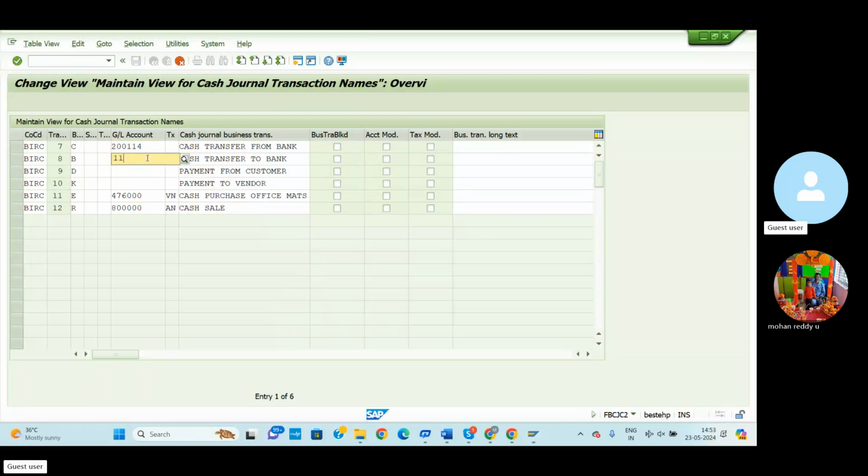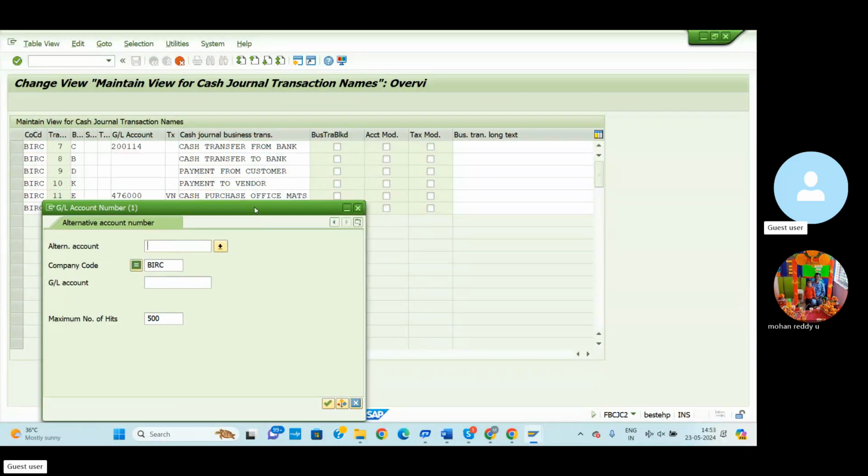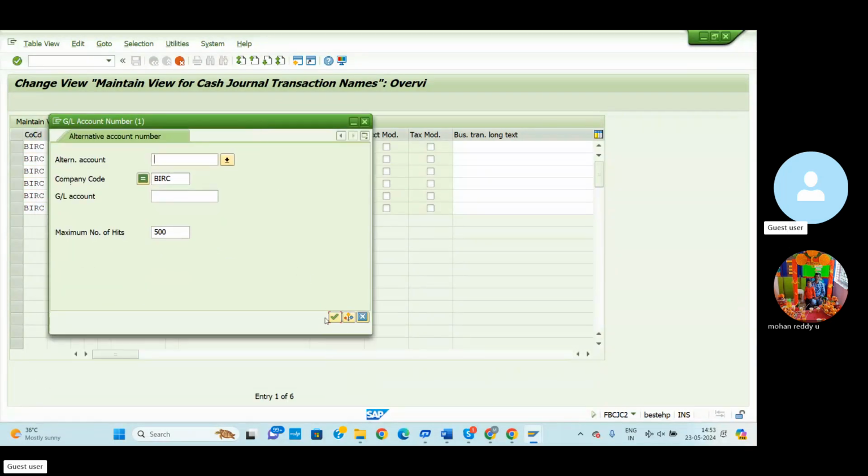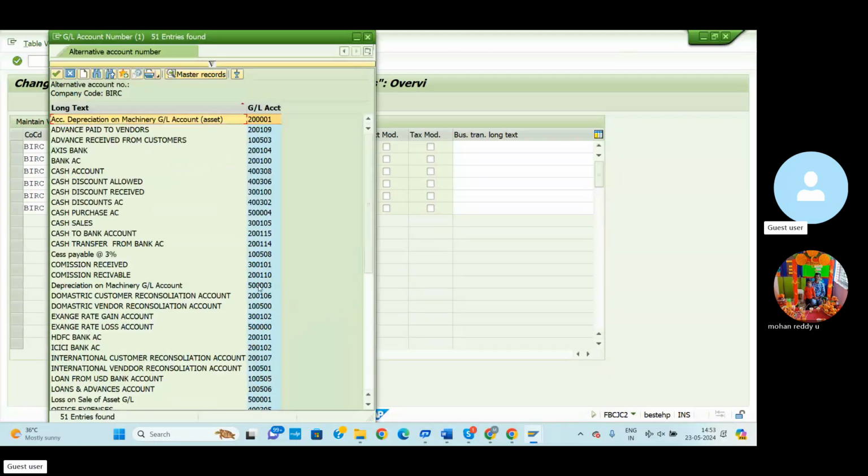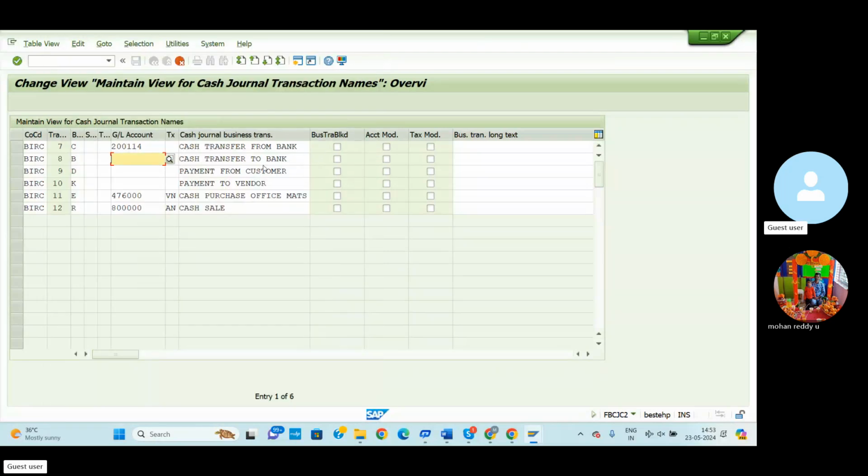We can create one more here also. We need to assign our company code. Cash transfer from the bank. This one is the cash transfer from the bank. And cash transfer to the bank.